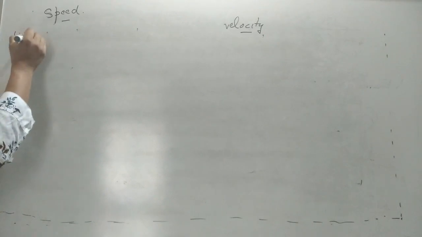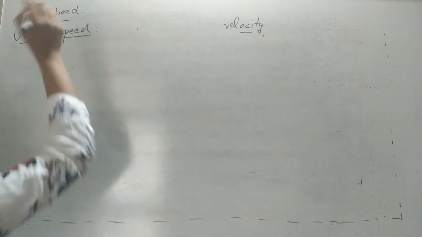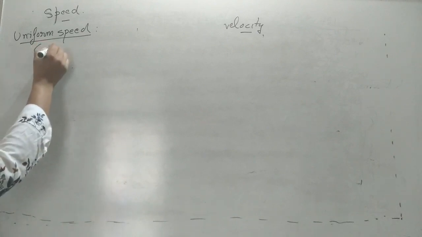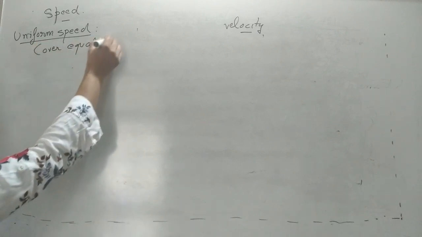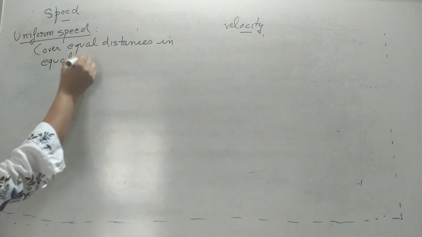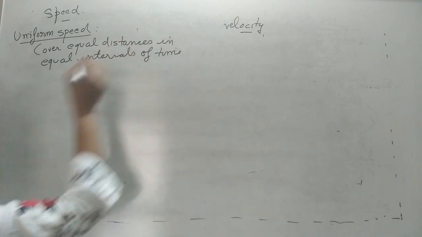Now comes a new term, that is uniform speed. Whenever a question comes, define uniform speed, you have to explain the definition with an example. A body is said to be moving with uniform speed if it covers equal distances in equal intervals of time. Now, what does that mean?